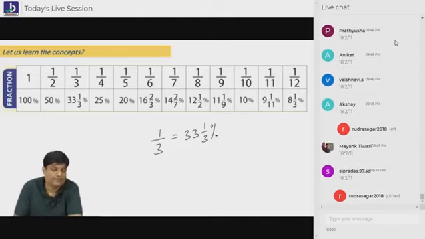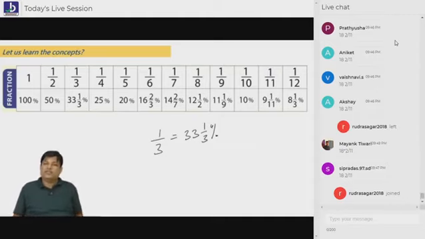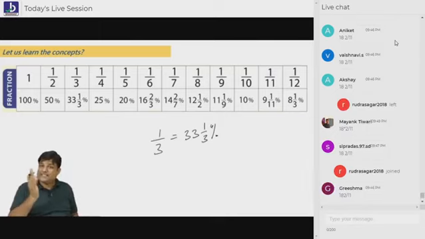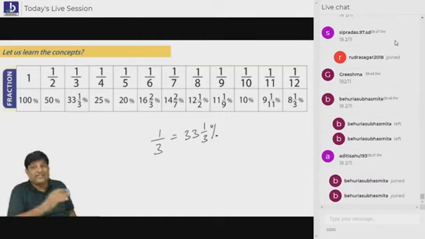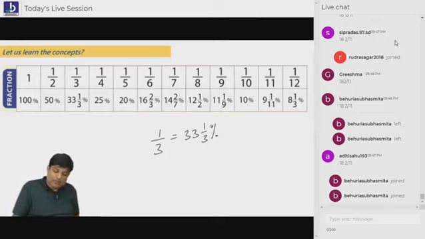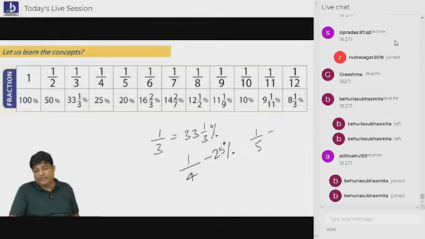Following everybody? Now, let's try to move forward. If I ask you, what is 1 by 3? 1 by 3 is 33 1 by 3%. What is 1 by 4? 25%. What is 1 by 5? 20%. I am mugging up all these things since 10 years.